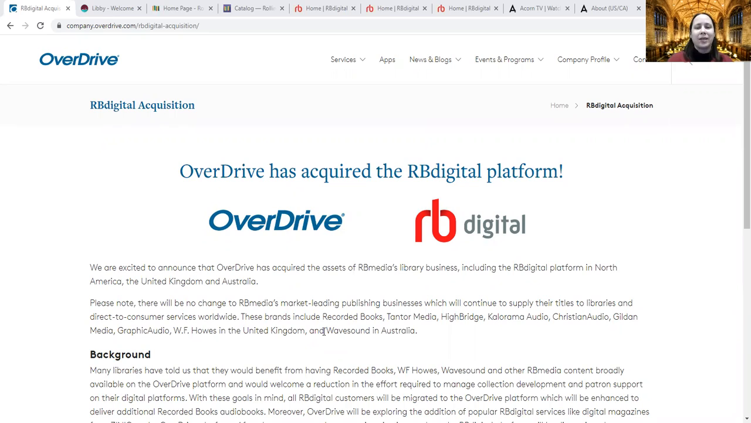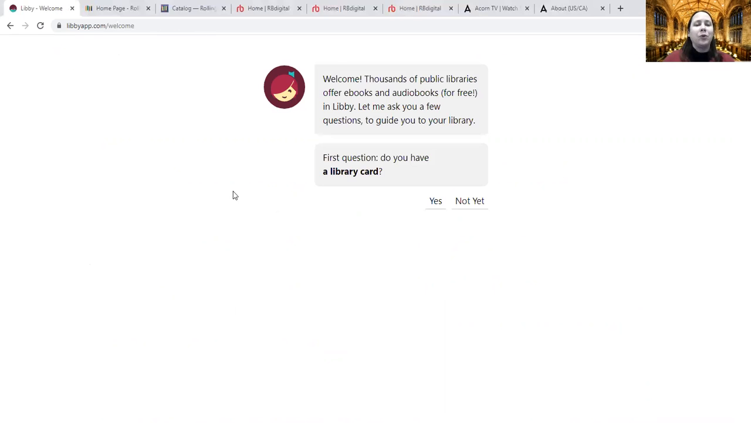So if you used the RBDigital app before to read your books or to listen to audiobooks, unfortunately those books are no longer available in the RBDigital app. They are still available in the Overdrive or Libby app. So if you used Libby before, now you can get even more from it because you'll have all of the books that came over from RBDigital. And if you haven't used Libby before, try it out.